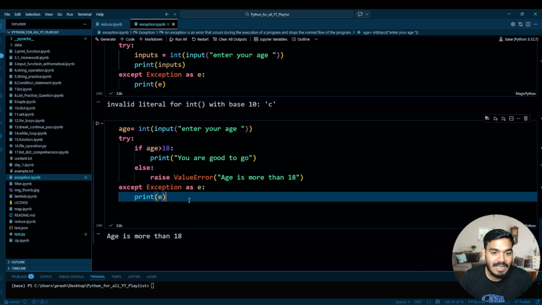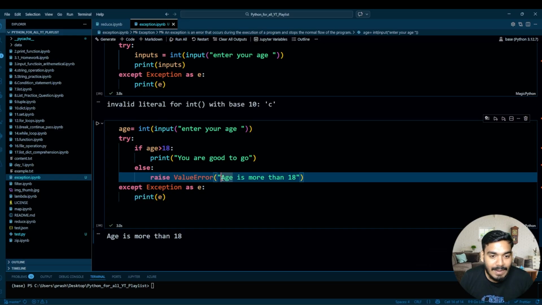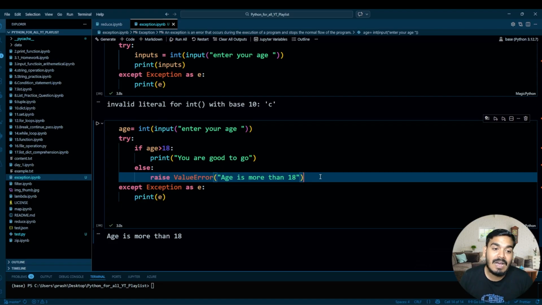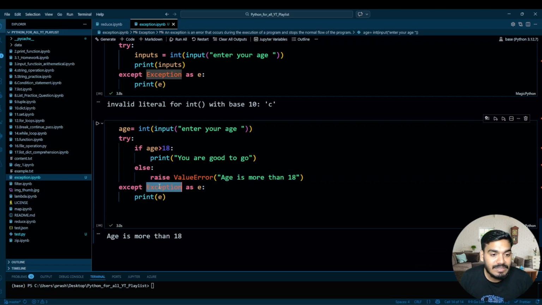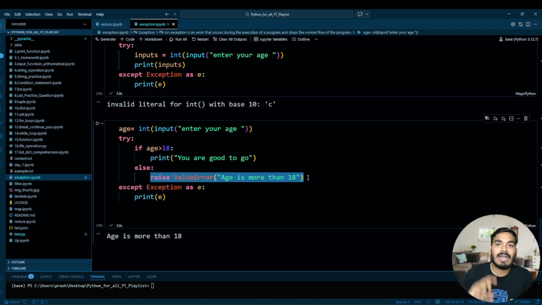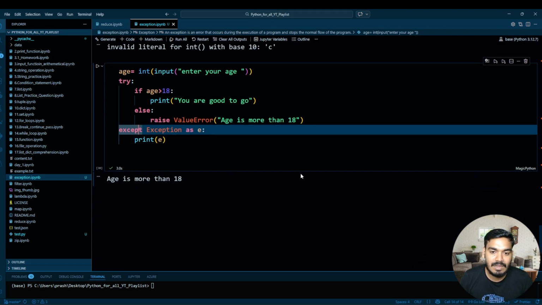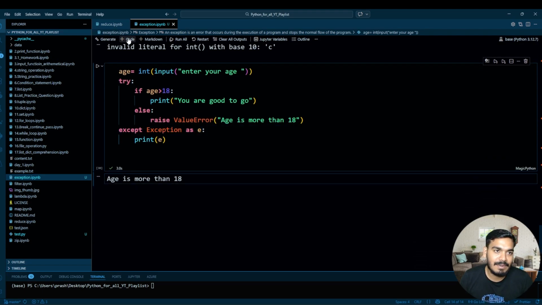So you can understand what I am doing over here. I am manually triggering the error, and the error message is this. Whatever I am writing under the error message, the same message is transferred to this exception and we are getting it over here. So this is one of the examples where you can manually trigger the error, and you can handle it through try and catch. Perfect. Now let's see the next example, guys.